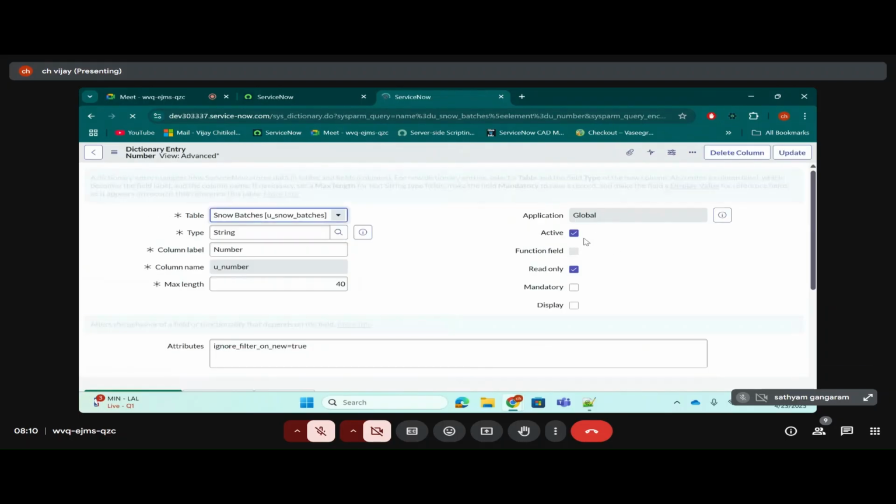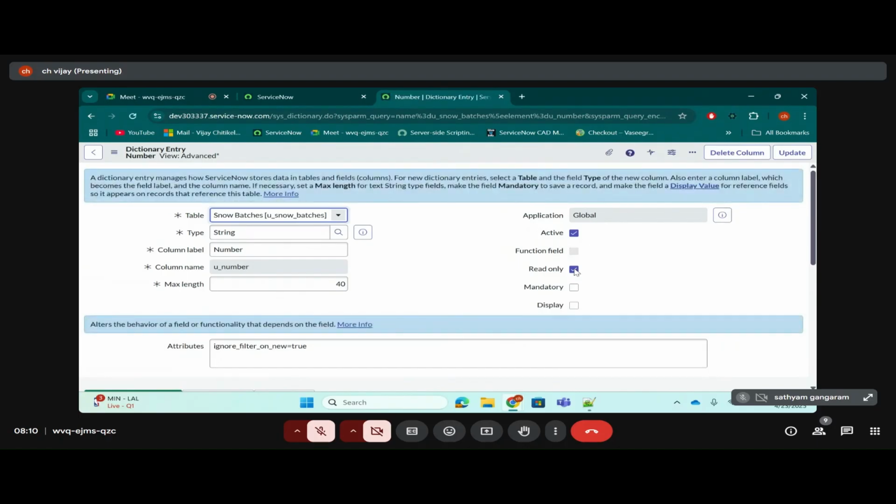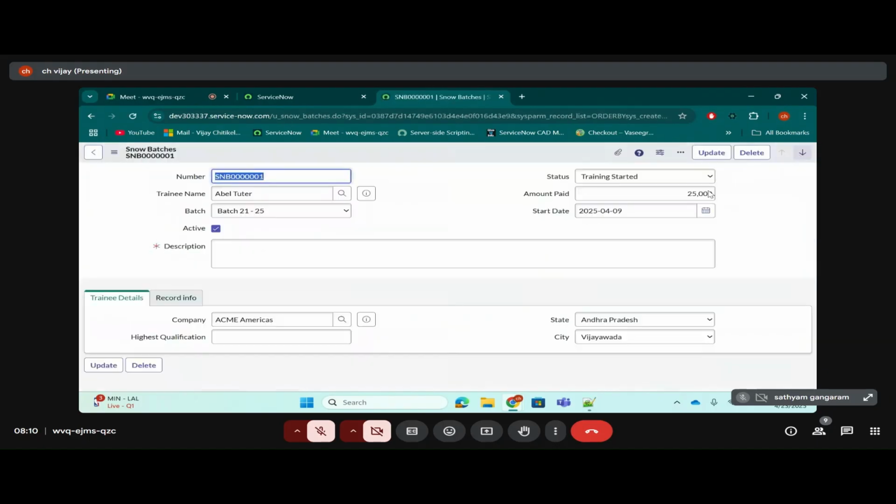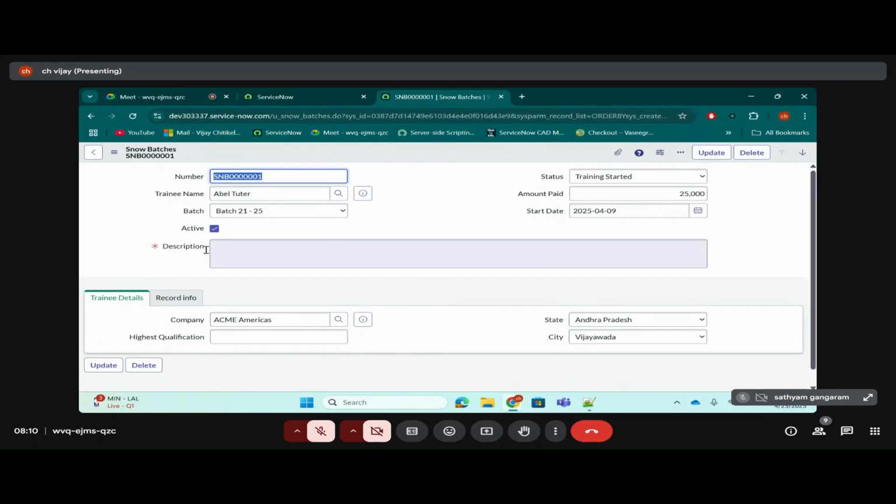You understood the scenario, right, everyone? We should keep a dependent field. We should keep the amount paid field and number in dependent field. Let's try. Let's go to number and configure dictionary.